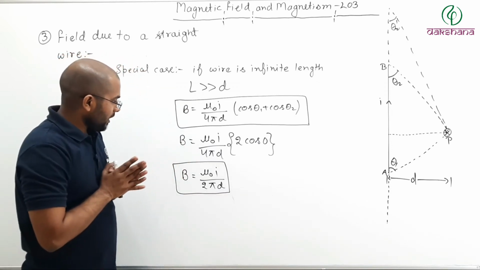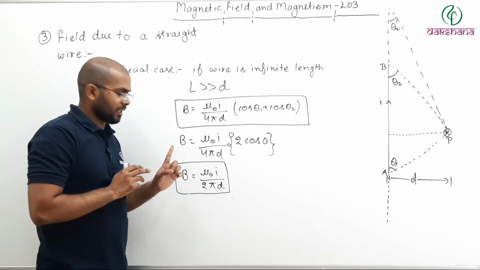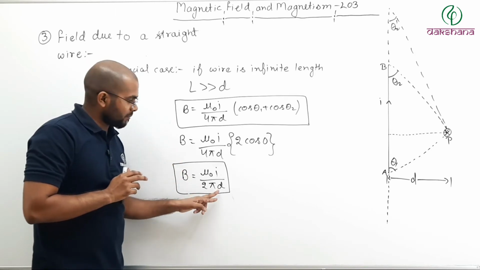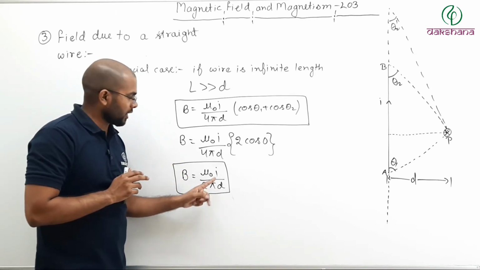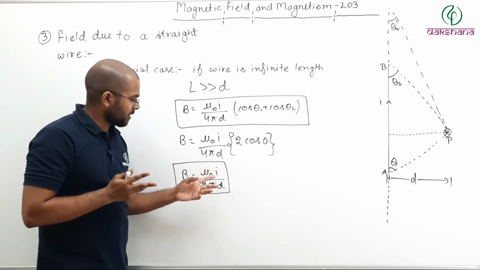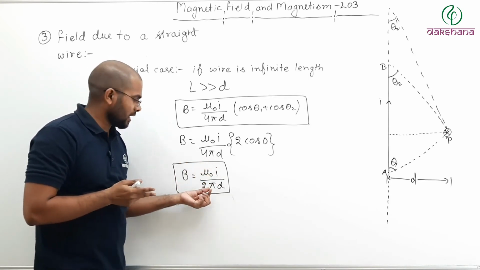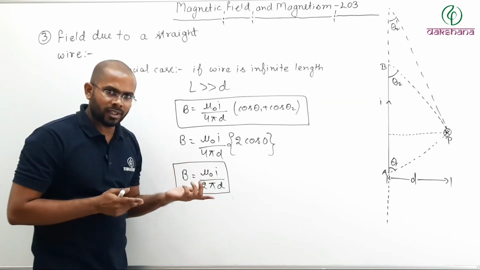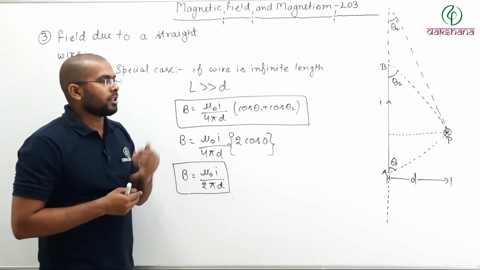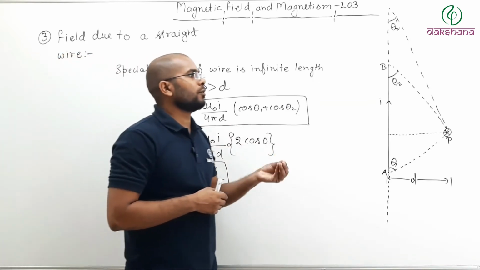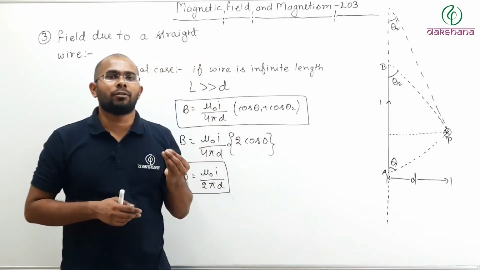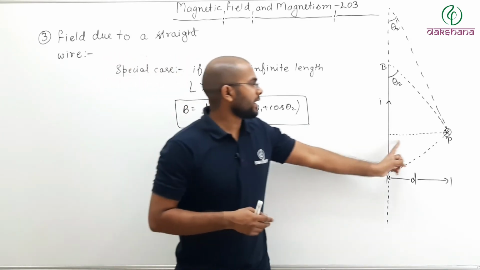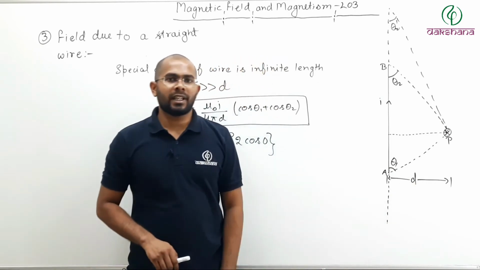Now, this field depends only on d, because I is the current throughout the wire, mu naught is a universal constant, pi is a constant, 2 is a constant. So what is the d value? It is the perpendicular distance from the current carrying conductor.